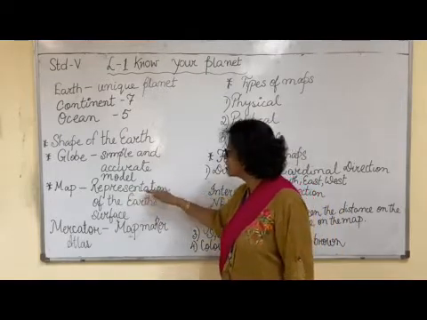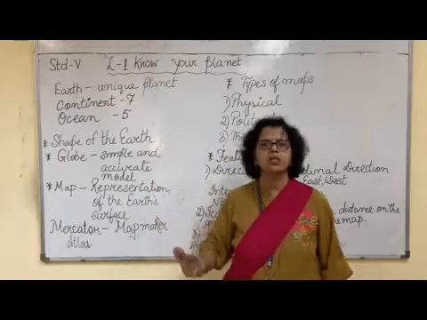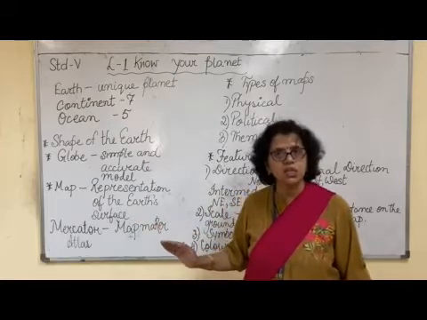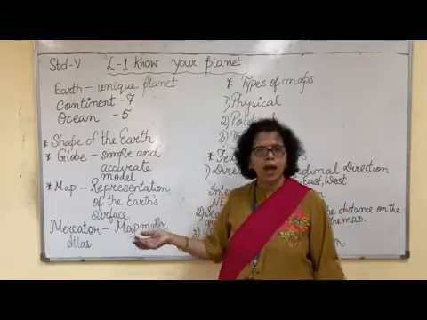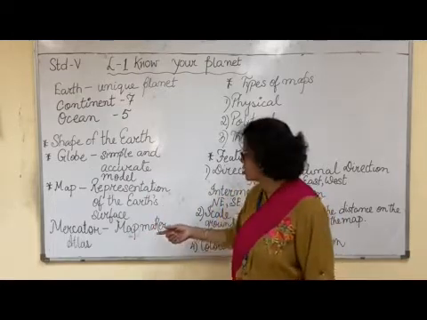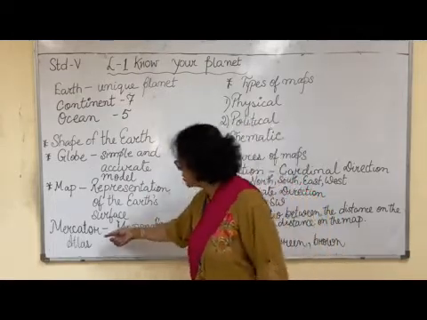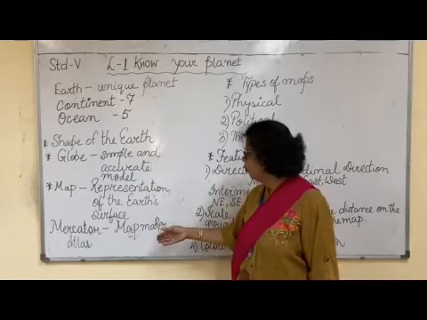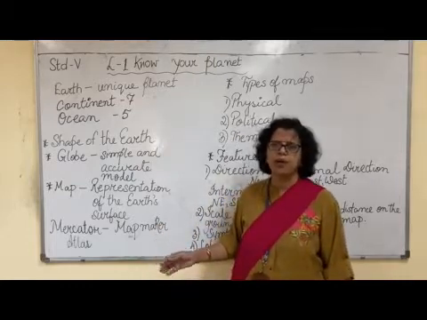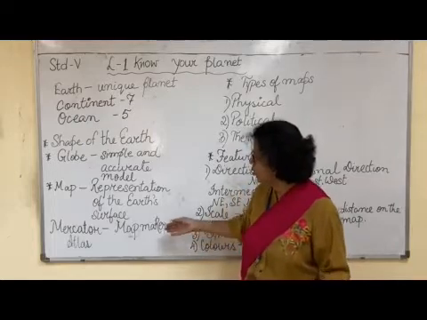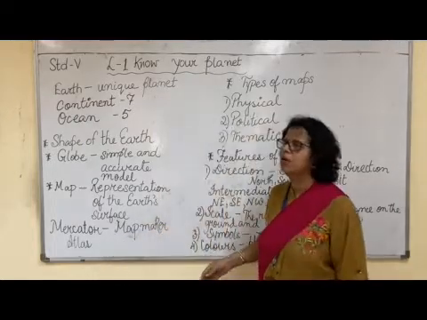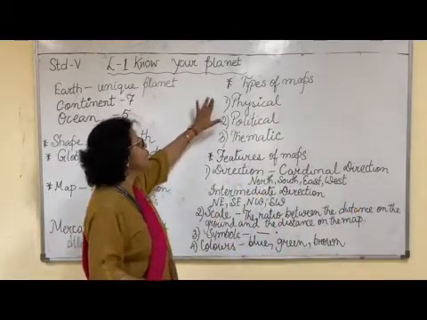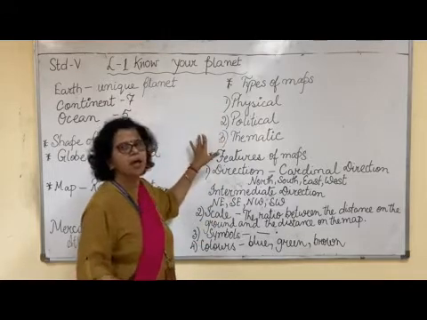So a map, though it is a representation of the Earth's surface, is not 100% correct, but it is very easy to carry. You can carry a map or a book of maps, which is called an atlas. Mercator was the Flemish person who made a book of maps called an atlas. Now maps are of different types. There are physical maps, political maps and thematic maps.